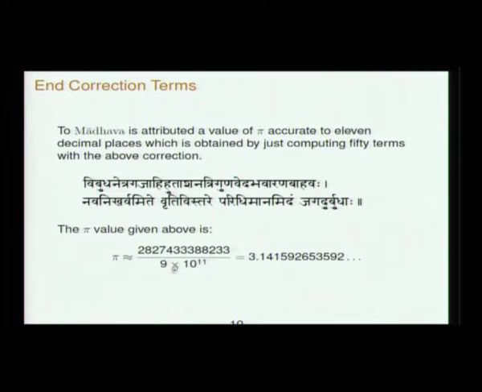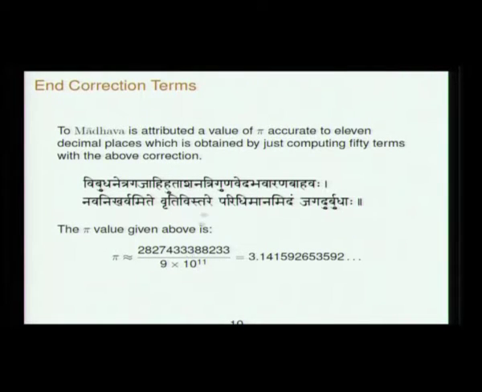So a circle with diameter 9 into 10 to the power 11. The following is the circumference. What is it? Vibudha. Vibudha is the number of devas, 33. Netra is the number of eyes, 2. Gaja is Ashtagaja, 8. Ahi is serpents, the elephants, serpents, that is 8.